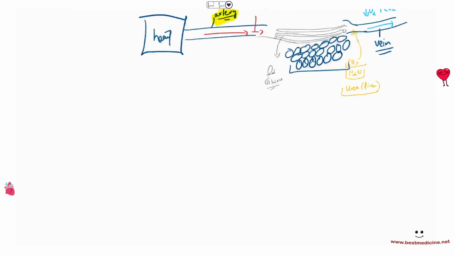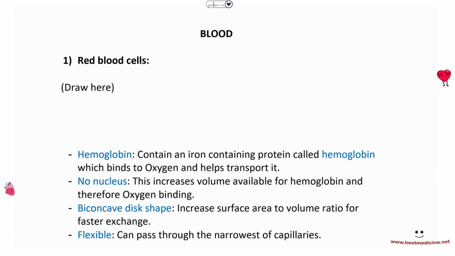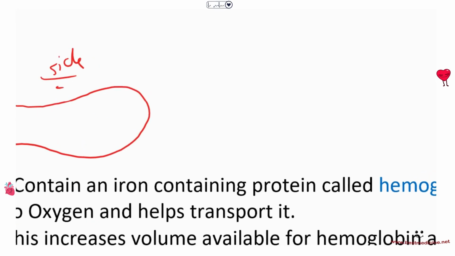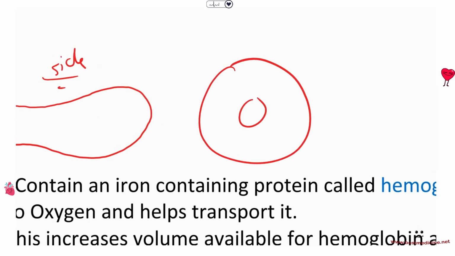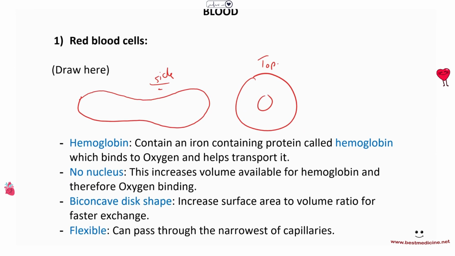Okay, so let's have a look at blood. So blood would have, firstly, the red blood cells. Red blood cells are cells in the blood that help carry oxygen. These are the ones that help transport oxygen as well as a little bit of carbon dioxide. Now, red blood cells kind of look like this from the side, and from the top, they will look kind of like this. Okay, that is the top view of a red blood cell. So from the side, as you can see here, it kind of looks like a disc shape, right? A very flat cell.